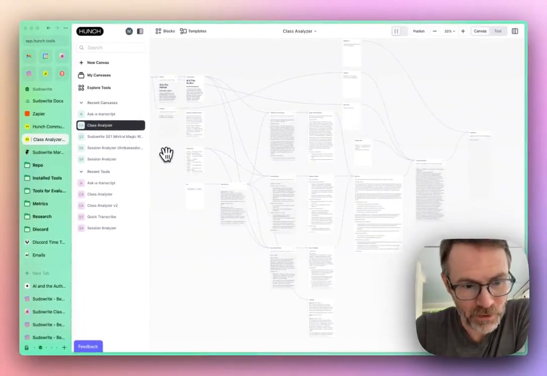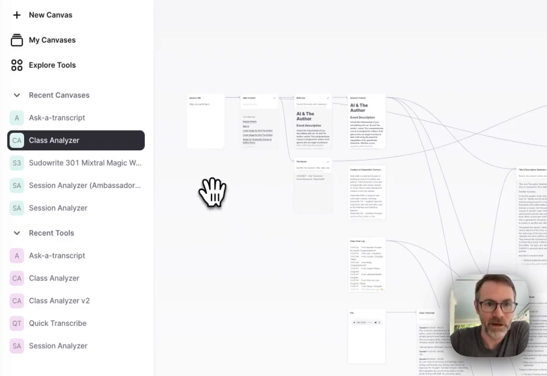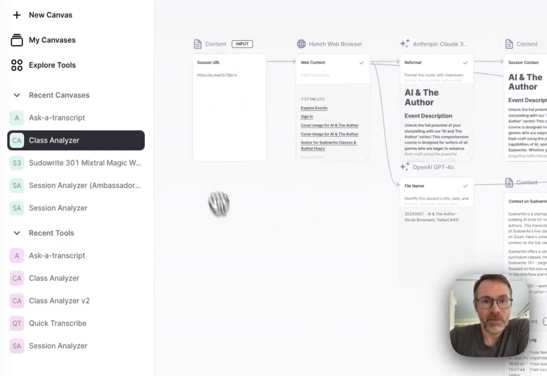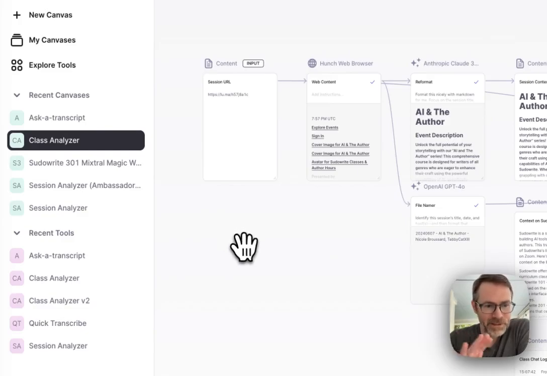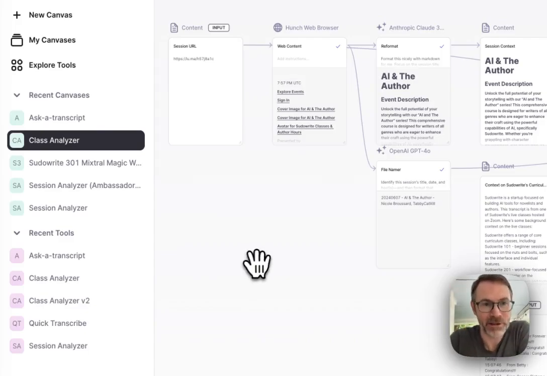So how's it work? How did I build this? So I'm not an engineer. I'm semi-technical. I've worked in startups for quite a while, but I don't have a deep code background. So I love a graphical editor. I love a canvas-based, block-based workflow editor.